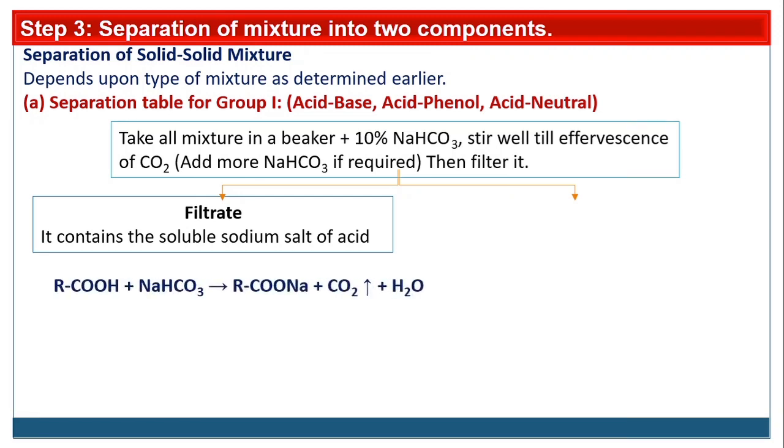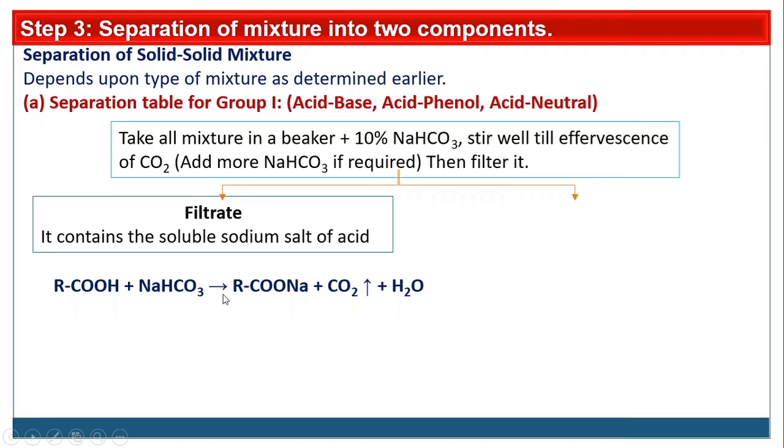Suppose ArCOOH or RCOOH is the acid functional group. If we are using this NaCO3, then we are getting sodium carboxylate, and this sodium carboxylate is soluble in water, because this is the sodium salt of carboxylic acid. CO2 will get eliminated and the byproduct is water.